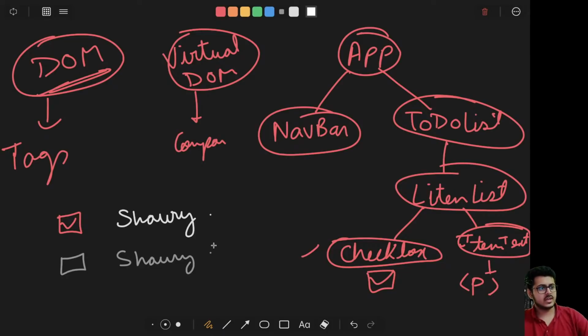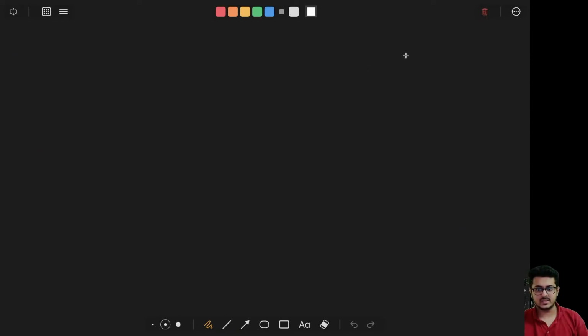How many of you were not able to understand DOM? Can you let me know? Because it's a fairly easy concept. It's just a hierarchical tree representation and nothing else. Those people who are not able to understand DOM, can you just write that down? Okay, no problem with that. I will just explain it once again.